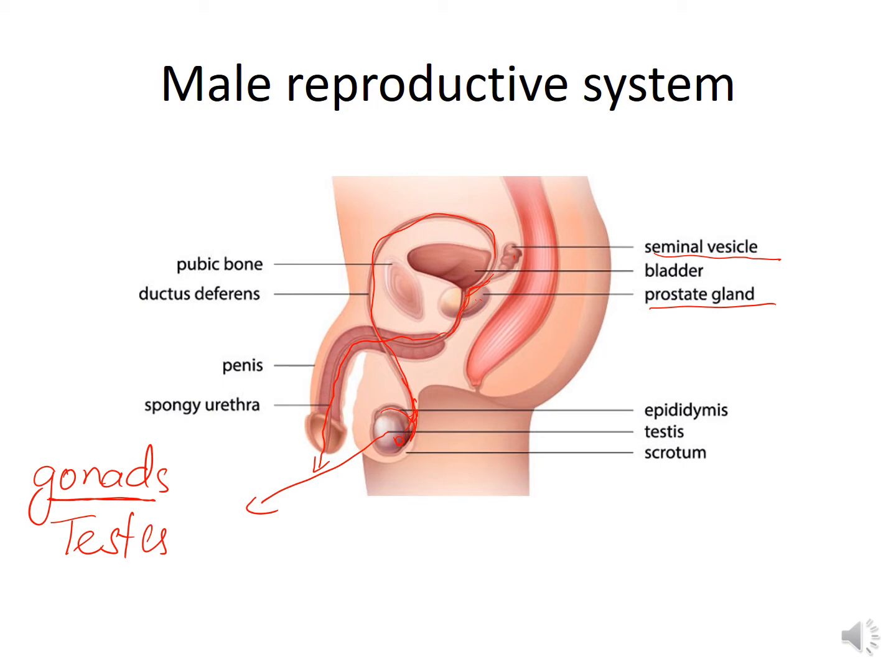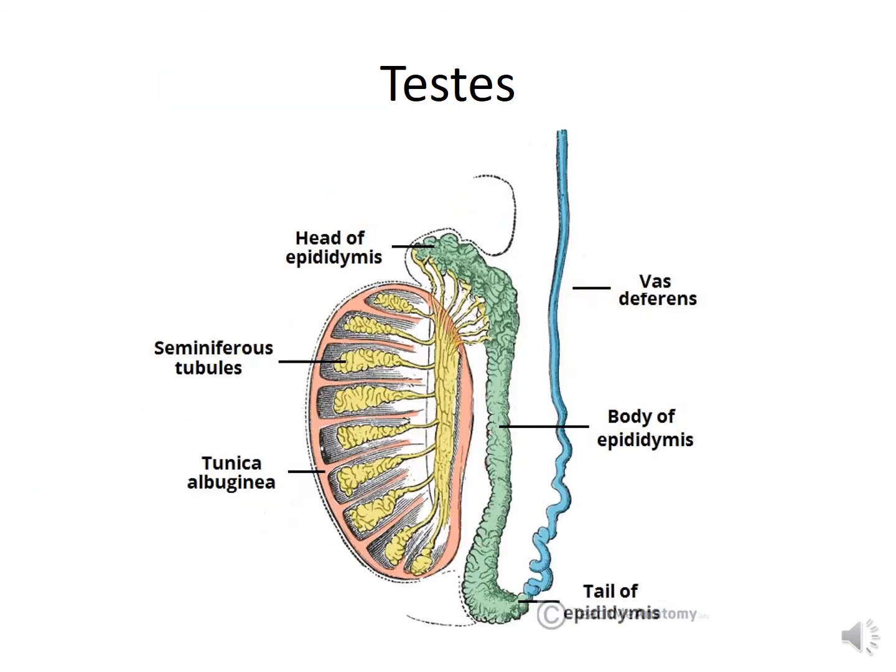Now last is the external genitalia that include the scrotum and the penis. The scrotum is the sac-like structure present outside the male body, lodging the testes, so that spermatogenesis can be done at a lower temperature than the body. And then the penis, the male organ which functions both for the reproductive system, for the passage of semen, as well as the urinary system for the passage of urine. So, the testes, the reproductive organ.